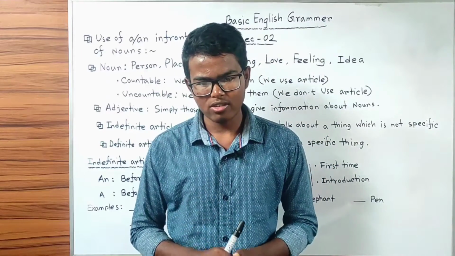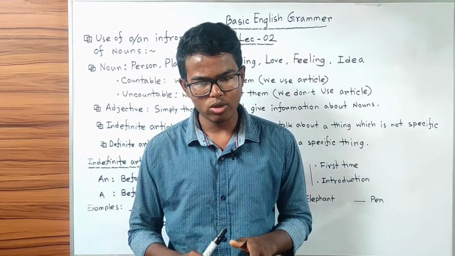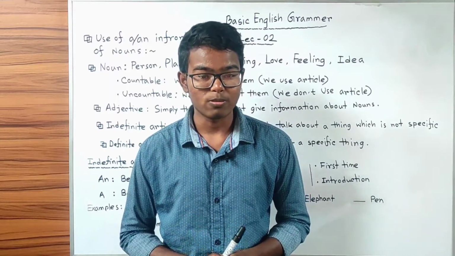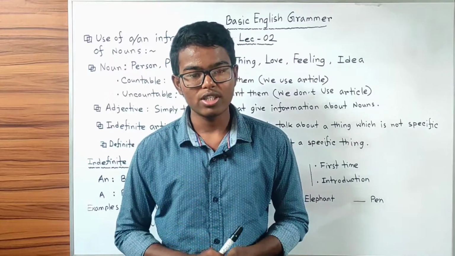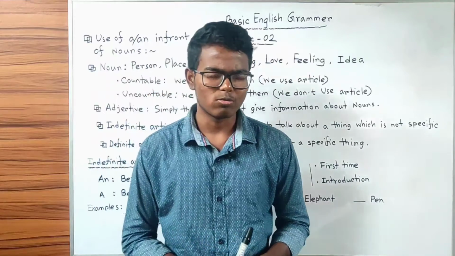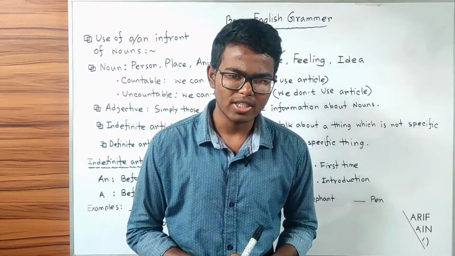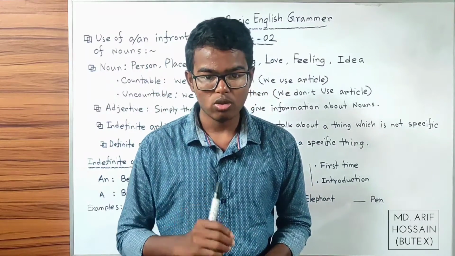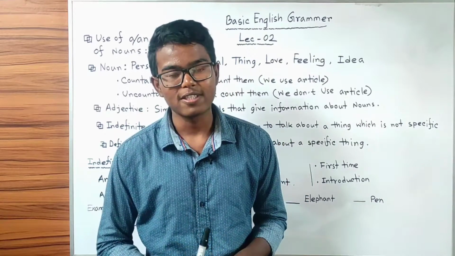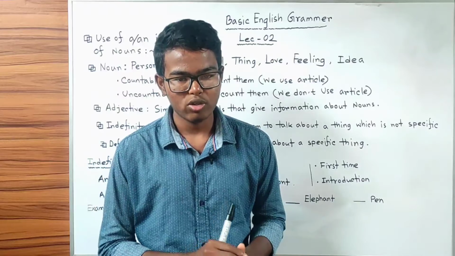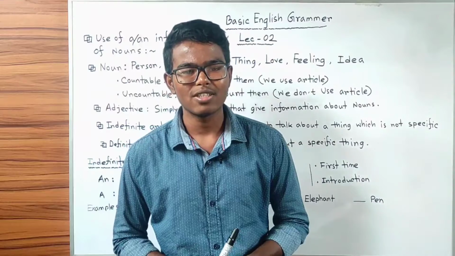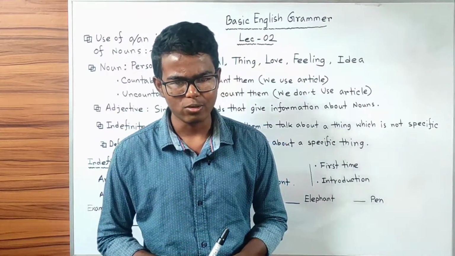This is our second class on English grammar and today we are going to learn the use of indefinite articles a or an in front of nouns. But to understand this topic clearly, we have to discuss a little bit about the definite article the also. We simply use articles in front of nouns, but we also use articles in front of adjectives. And articles are simply one kind of adjectives because they give information about nouns. We will discuss it in detail. So let's start the video.